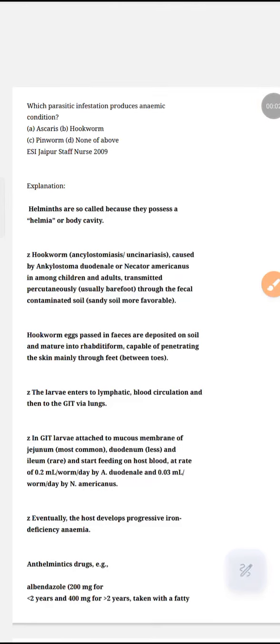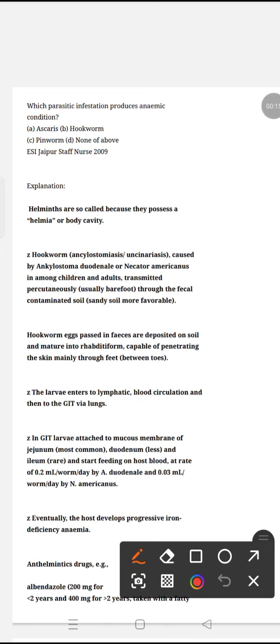We are going to discuss one important question. Which parasitic infestation produces anemic condition? In this question they are asking anemic condition produced by which parasites or worms. Anemic condition produced by which parasitic infestation.